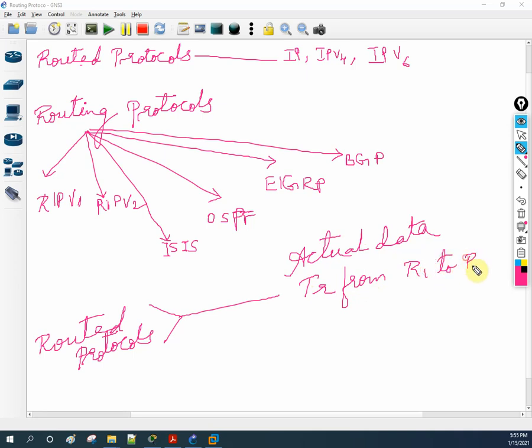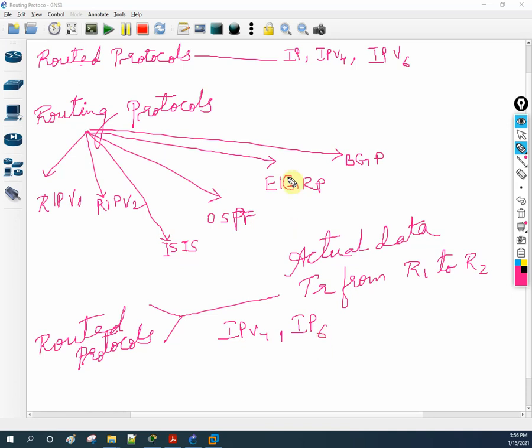So what you need to remember, routed protocol is nothing but a protocol that is used to transfer actual data from one router to another router. Example, we have IPv4 or IPv6, what we just now told. Routed protocols are the actual data that is transferred from one router to another router. Example, IPv6 or IPv4. Routed protocol is used to send the user data from one network to another network.